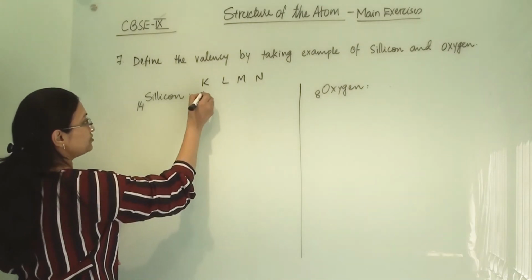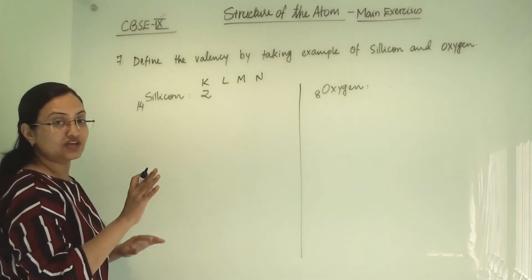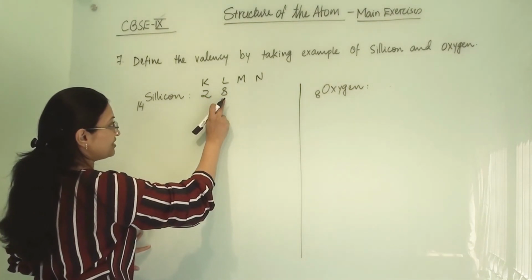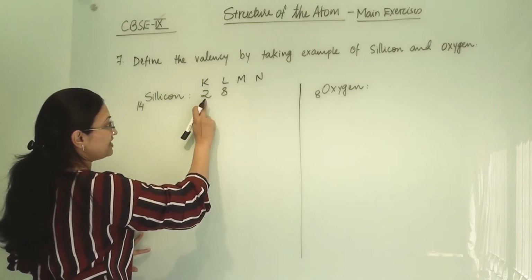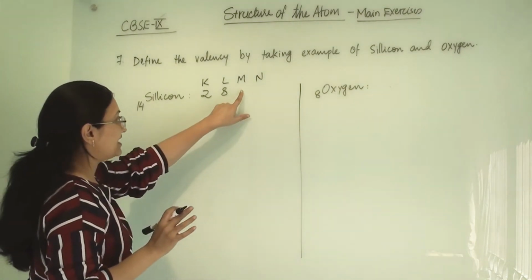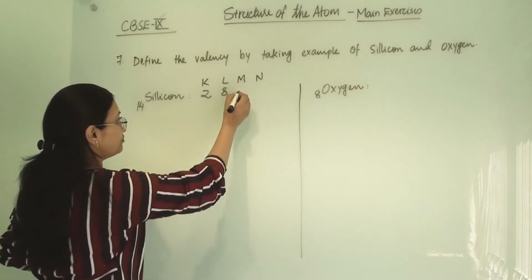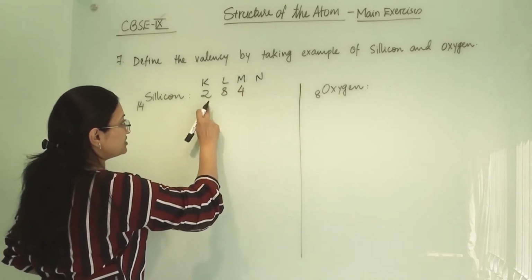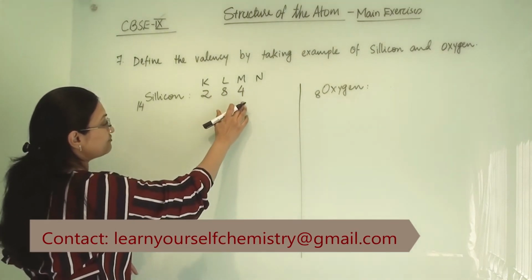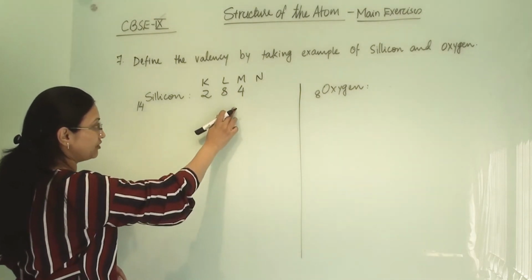So now let us put 2 here. Now the left electrons are 12. From 12 we can put 8. Now 10 we have already completed. We now have 4 electrons, and in the outermost shell we cannot put more than 8 electrons, so we can put 4 here. This is how we write it. Now 2, 8 and 4 are there. So this is the electronic configuration of silicon.